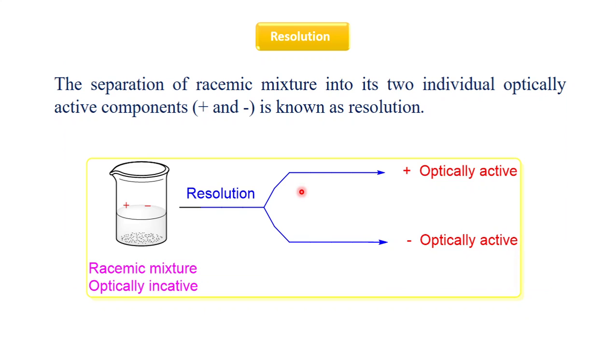So students, again in the last lecture we learned resolution. So resolution means what? It is the separation of a racemic mixture.